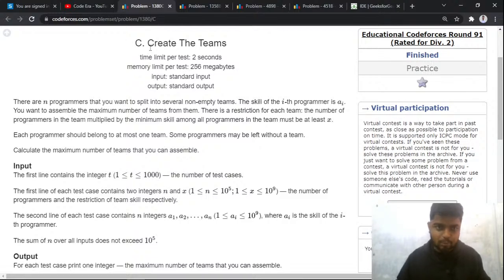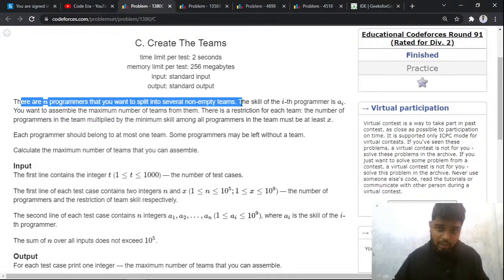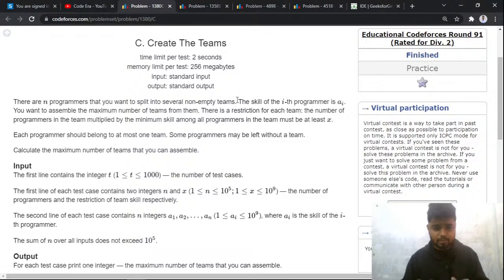So the first problem that I'm going to take is create the teams, and it was asked in CodeForces educational round 91, which was rated for division 2. The problem says that you have been given n programmers that you want to split into several non-empty teams. So you have n programmers and you want to split them into some teams, and the skill of the ith programmer is given to be a_i.